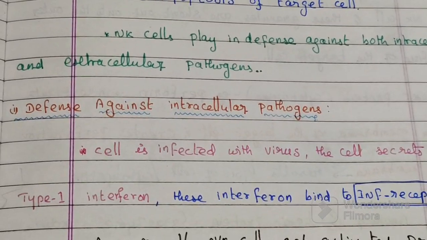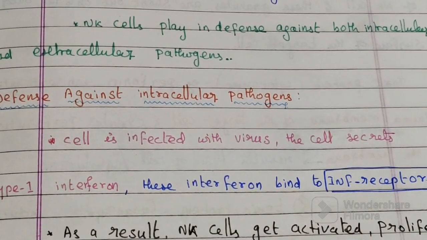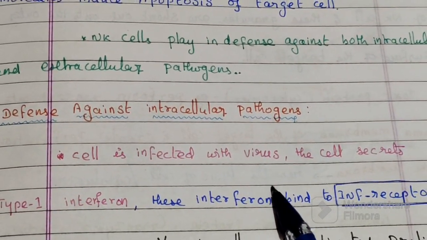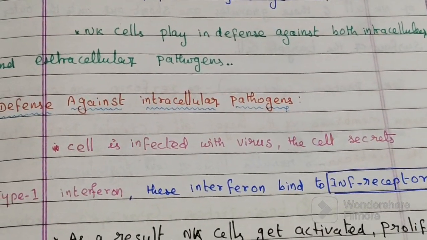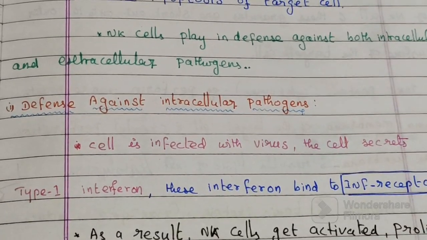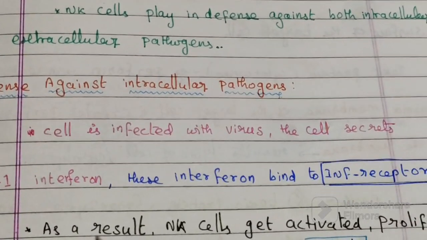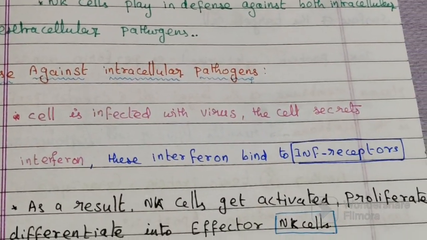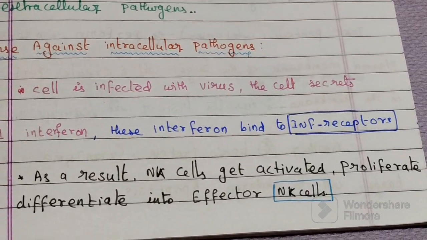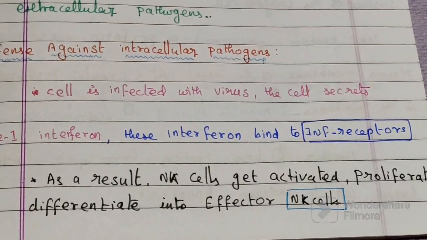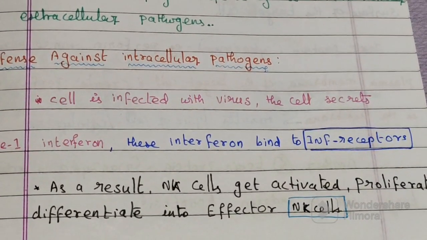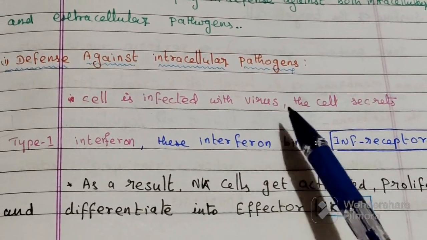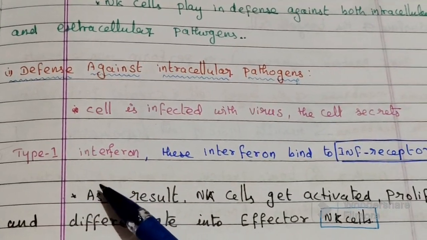When a cell is infected with a virus, the cell secretes type 1 interferon.